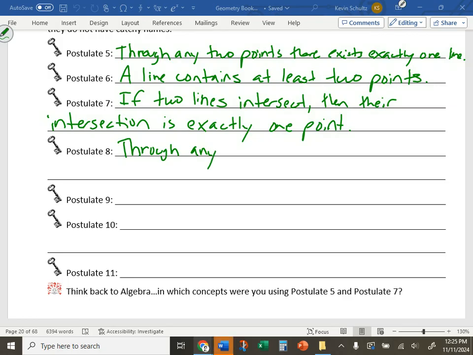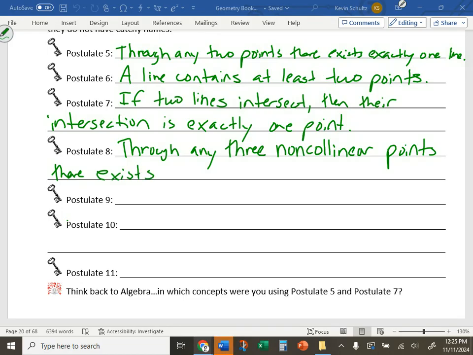Through any 3, I'll leave it up to you to write out the word 3 or put the number 3, whatever you want to do. Non-collinear points, what does the word non-collinear mean? Collinear means they are on a line, non-collinear means they're not on a line. So through any 3 non-collinear points, there exists